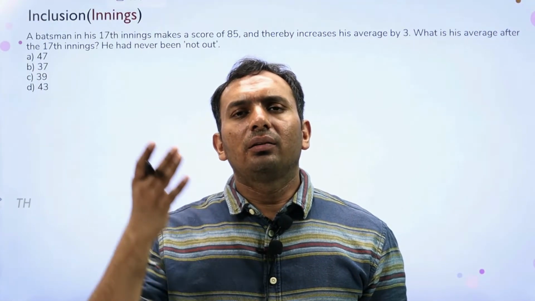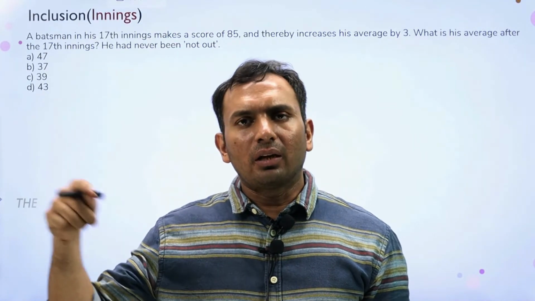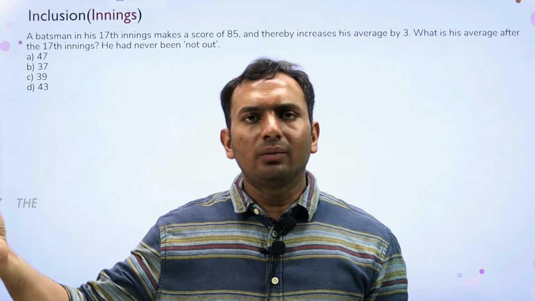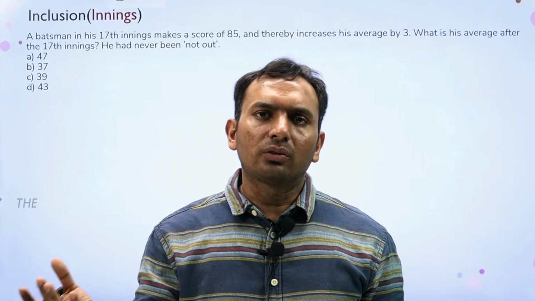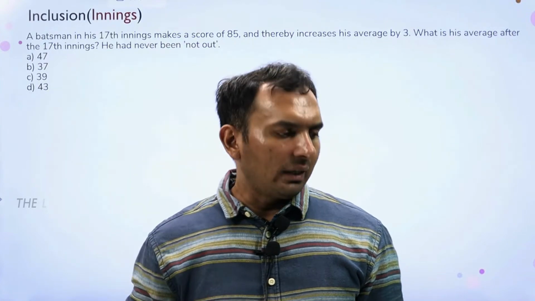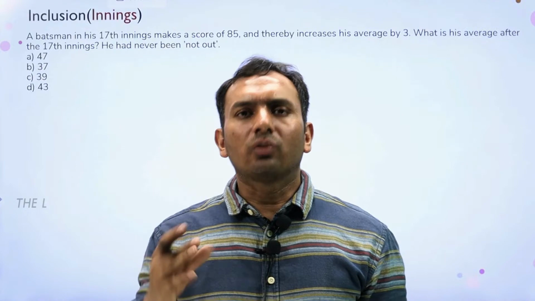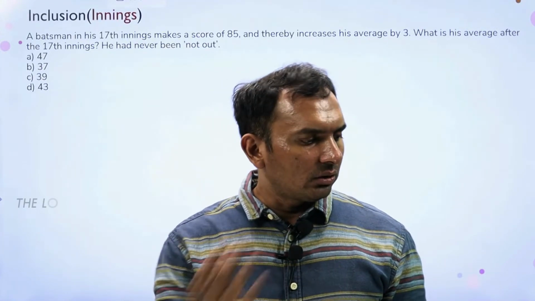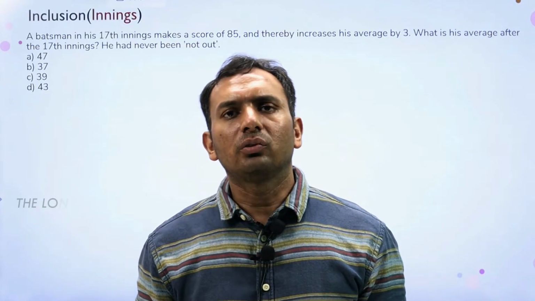So again, in 16 innings the average is A, in 17 it is A plus 3, so obviously 3 times 17 extra, it must be transferring 51 extra. So we can say 85 minus 51, that should give us 34, but we are looking for the overall average of the 17, the new average, that means 34 plus 3, 37. So easily we can solve this.